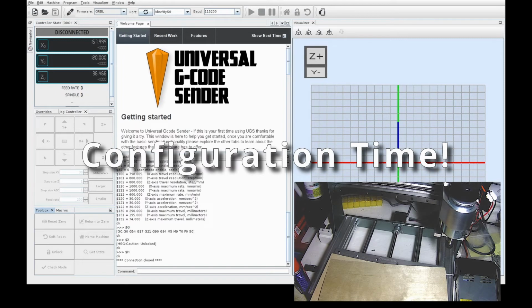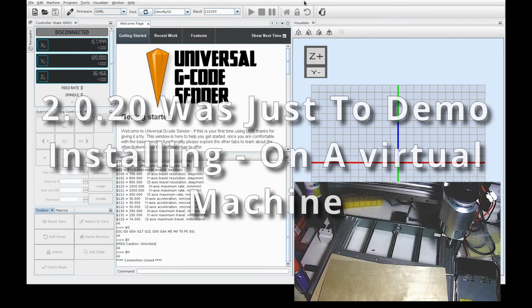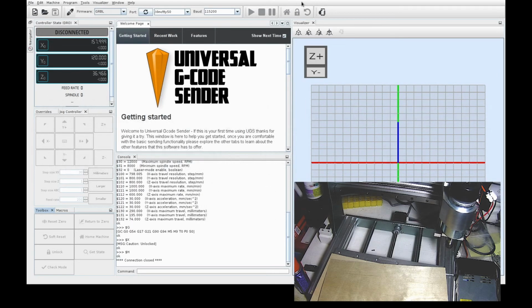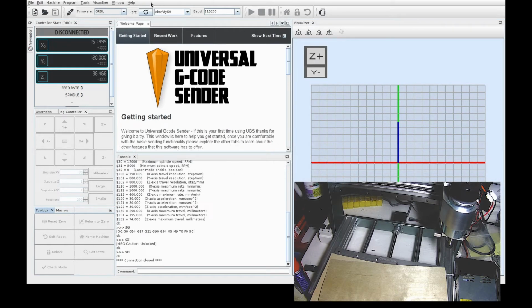Well, we have downloaded and installed Universal G-Code Sender. Here showing up as Universal G-Code Platform version 2.0.12. This is my other Linux machine. The other one was just for installation purposes, but they are the same. So now we need to configure our software to work with our CNC machine. You can see I've got the camera pointed at the CNC here.